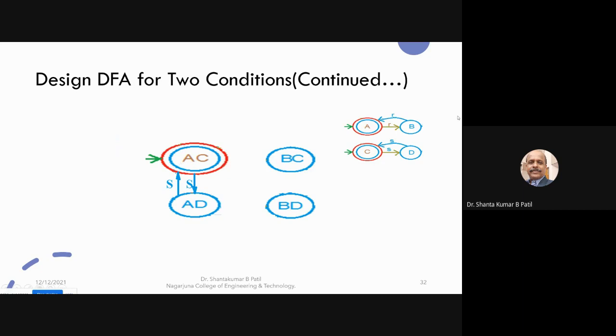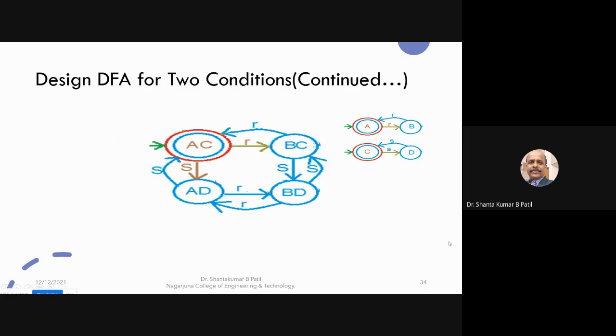From A to B there is a transition on the symbol R, but from C to C there is no transition. So you can mark C to C with no transition, but A to B there is a transition, and B to A there is a transition on the symbol R. Like that, A to B you can find R, and B to A you can find R. From B to B there is no loop, no transition. Whereas from C to D there is a transition on the symbol S.